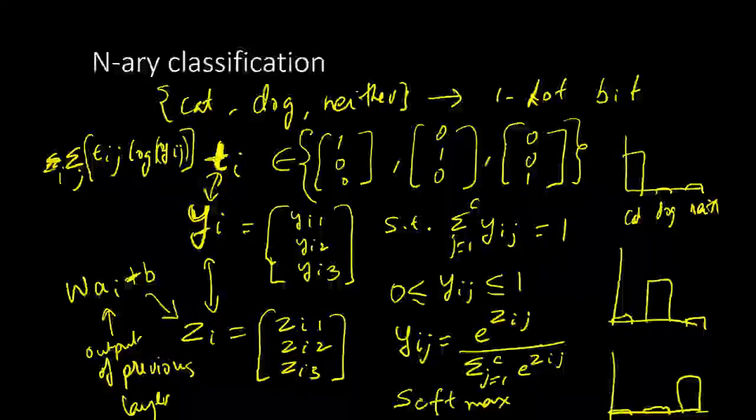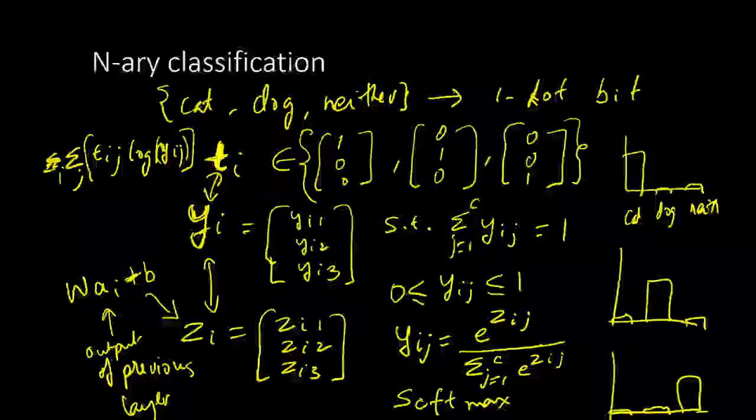Now think about how it is working. If ti is 0, then ti times log of yi does not contribute. But if ti is 1, then the loss can only be minimized if yi is a large value, as in close to 1 as opposed to close to 0. When yi is close to 1, because of the negative sign, we are going to have 0 loss.